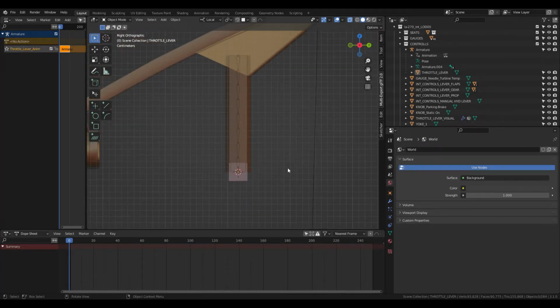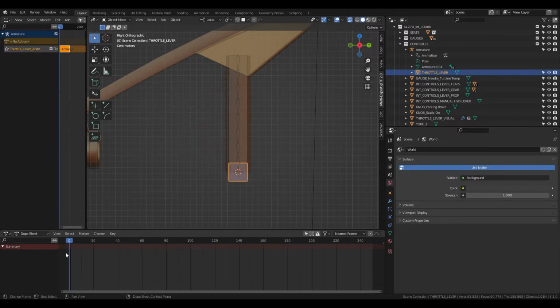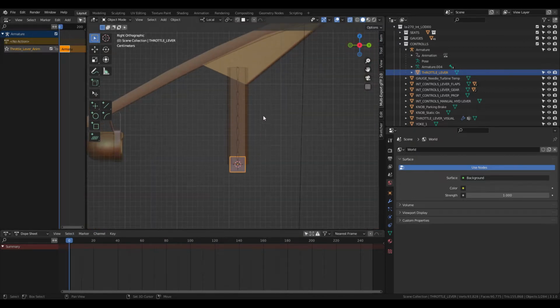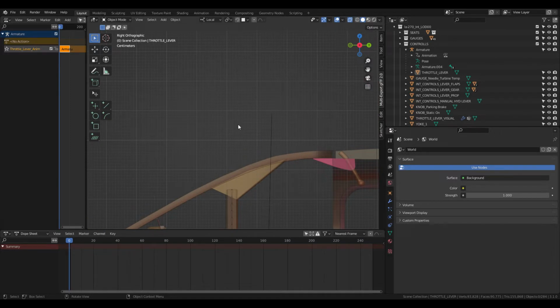Alright, so what I've got here is a cylinder and an armature that's divided up into several segments, and I've got a cube that is what will render as my tooltip, and the animation goes from 0 to 100 keyframes like so. So what I did to set this up is,